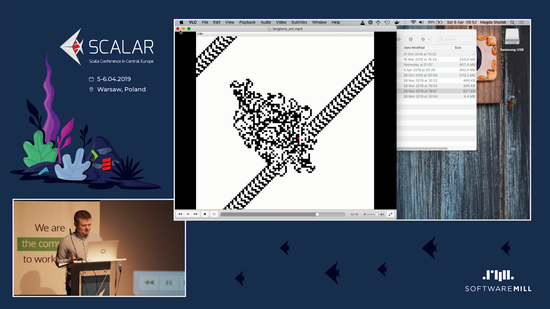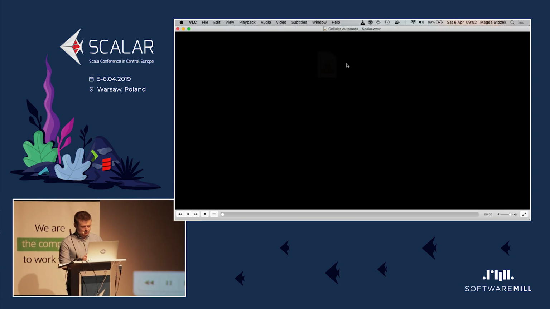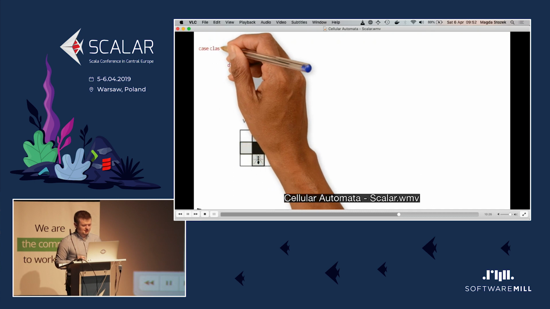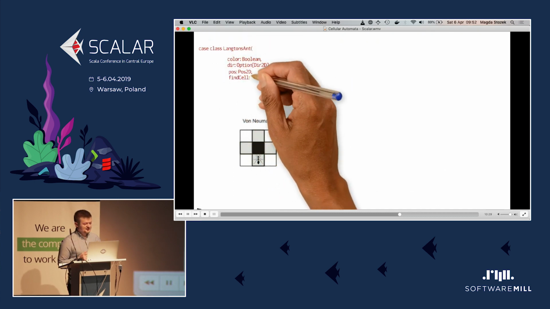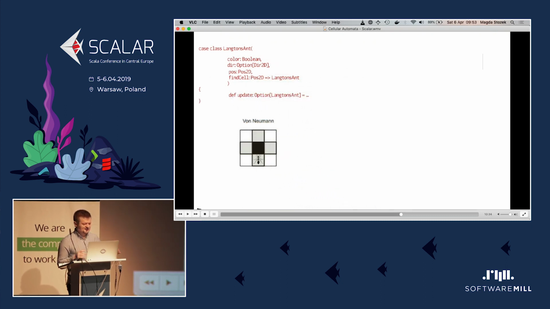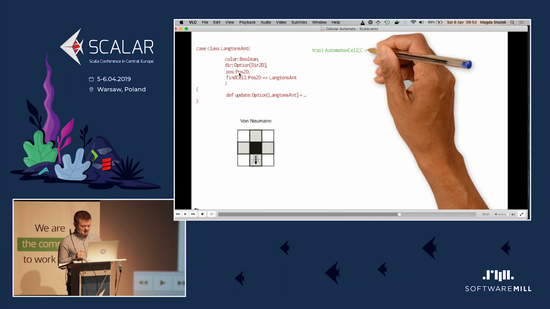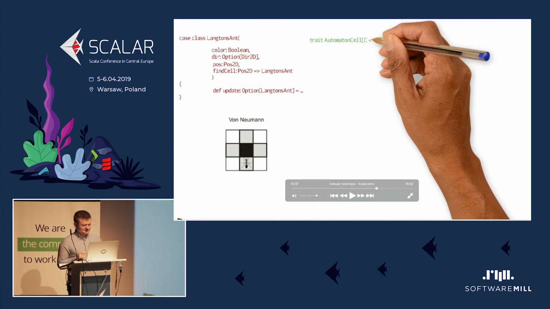But that's boring, that's still black and white, not really that interesting for me. So there's one more thing I want to do. I want to add colors. But first, let's talk for a moment about what part of this is exactly the same as the game of life example. So we have our two data fields, and we have the position of the cell, and we have also the function that will find the cells in the neighborhood, and we have the method that will update the cell. And these are almost all the same.